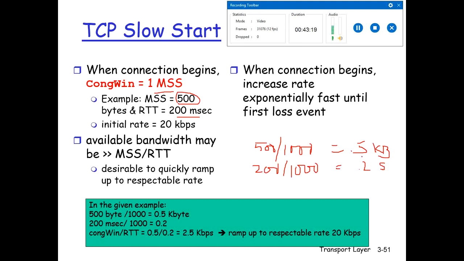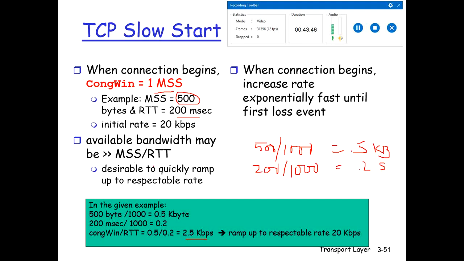Sending rate is 0.5 divided by 0.2, which is 2.5 kilobytes per second, and it can be rounded off to 20 kilobits per second, right? So it can ramp up to a respectable rate of 20 kilobits per second. So the available bandwidth should be greater than this MSS divided by RTT, which is the sending rate.